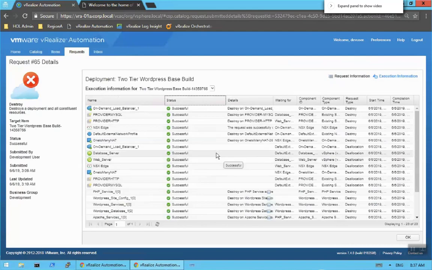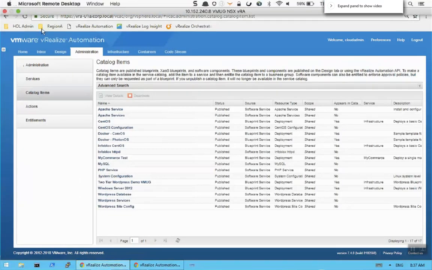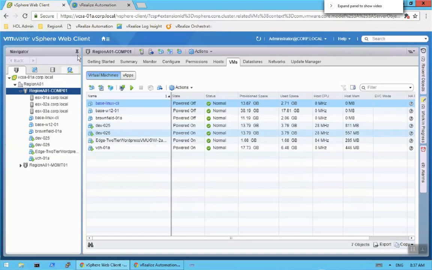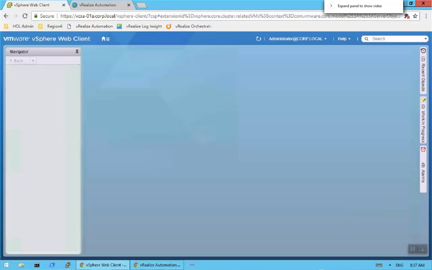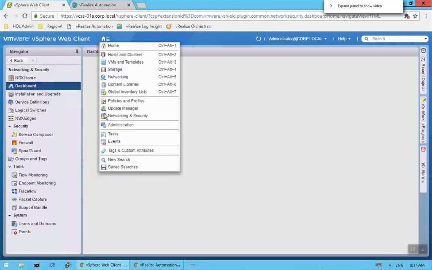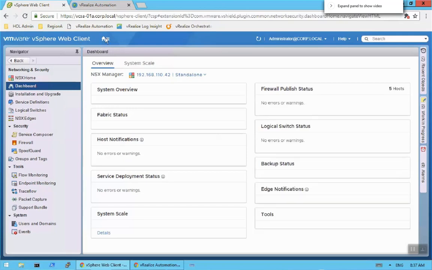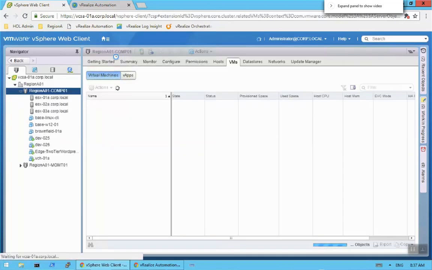All right, so I'm going to come back to vCenter. Under vCenter, we'll navigate to networking and security. Actually, let me come back to hosts and computers.